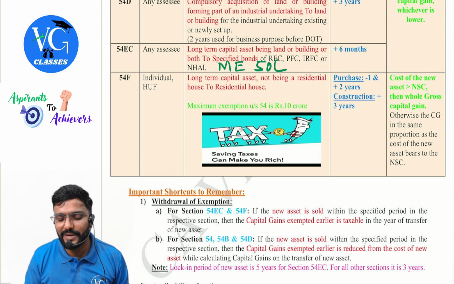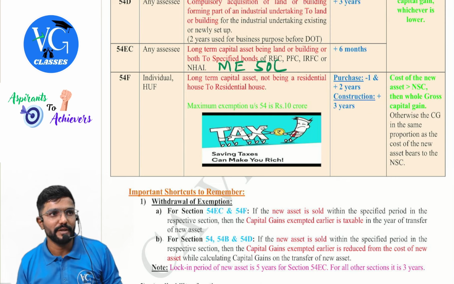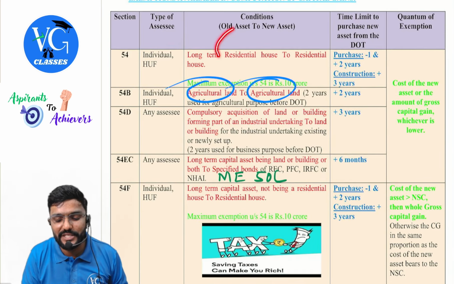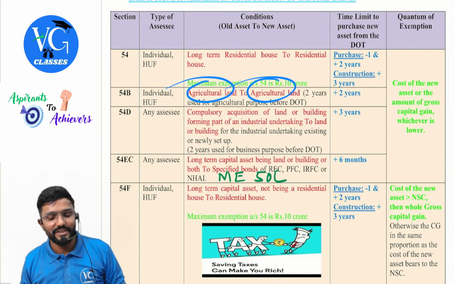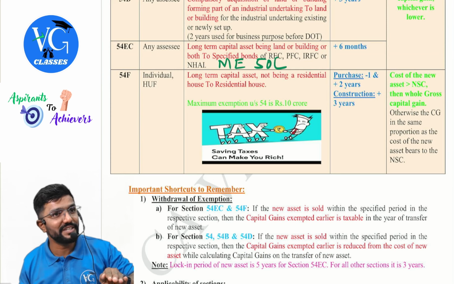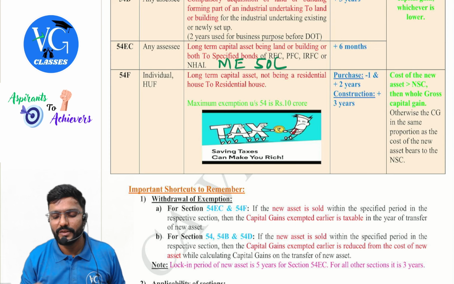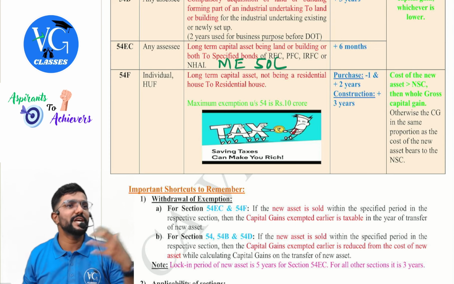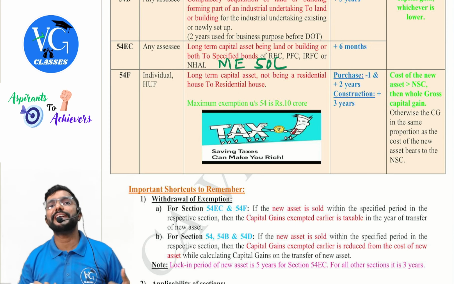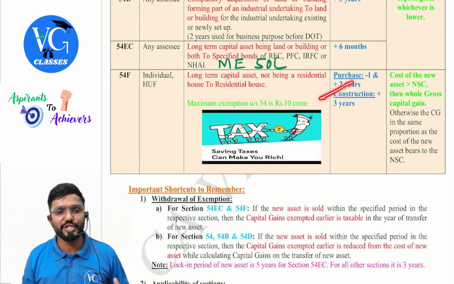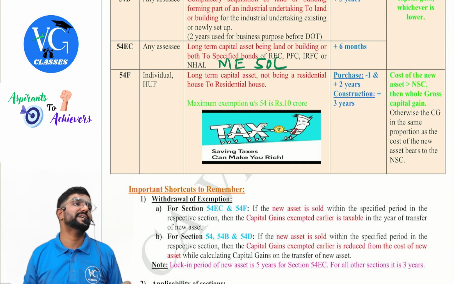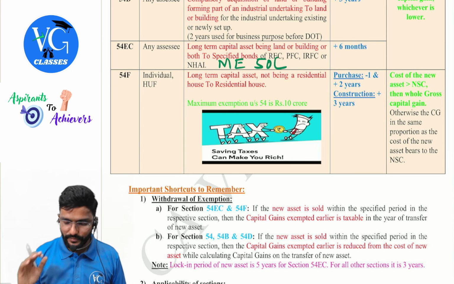Within what time? Same as 54. Please be careful: 54 is from residential house to residential house, whereas here it is not from residential house to residential house, but the time limit is the same. If it is purchased 1 year before or within 2 years from the date of transfer. If it is a construction, within 3 years from the date of transfer.